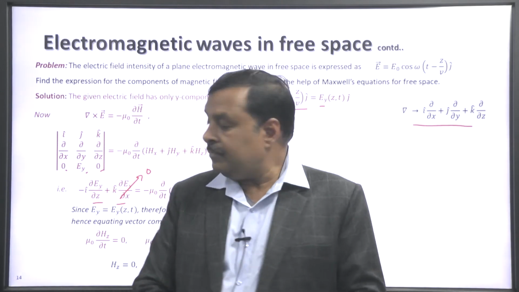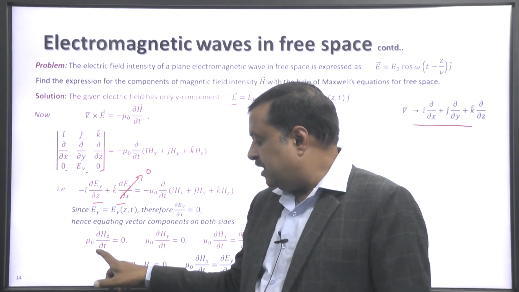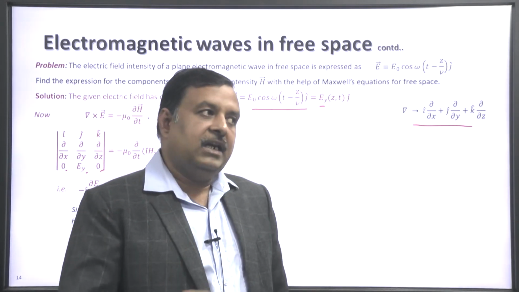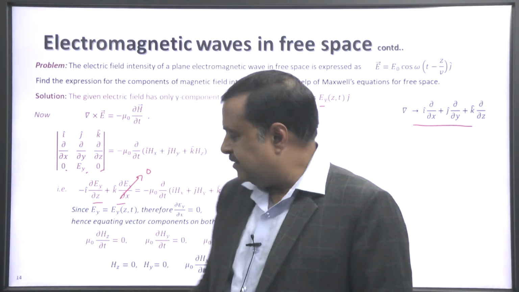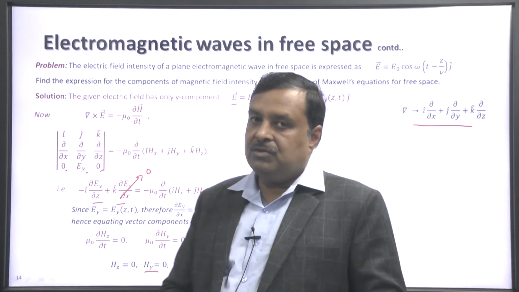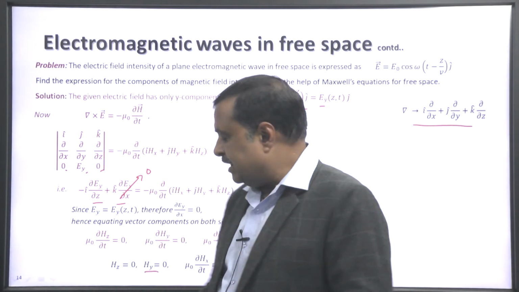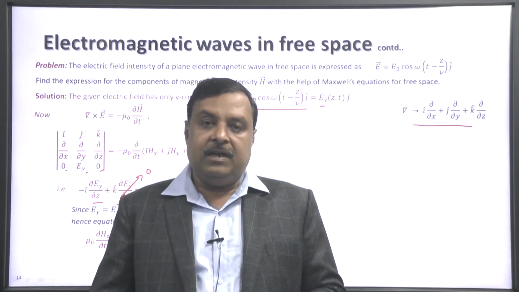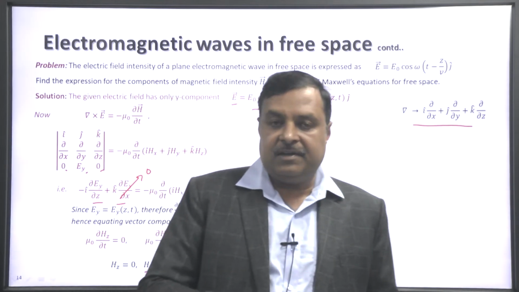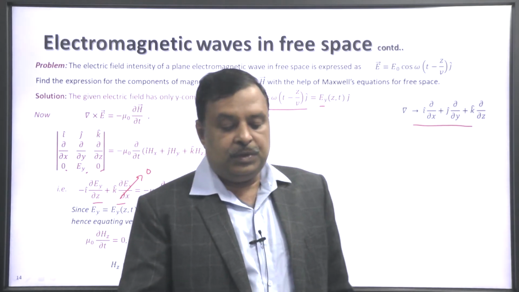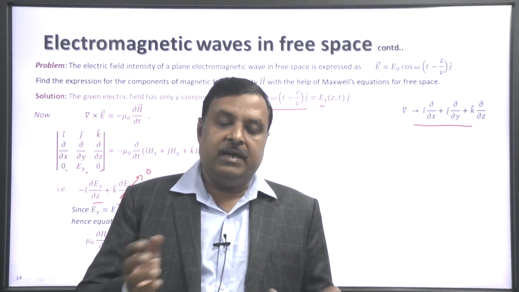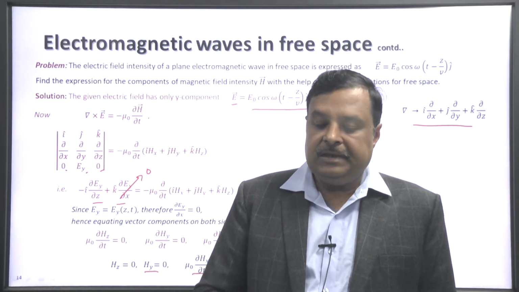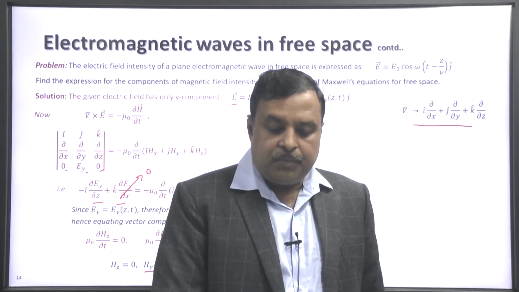Now, this gives H z equal to 0. The magnetic field has no component along the z axis, and H y equal to 0, the magnetic field has no component along the y axis. This equation relates the component of the electric field and the magnetic field. So, if we know E y, then we can evaluate H x from this equation, and E y is given in the problem.